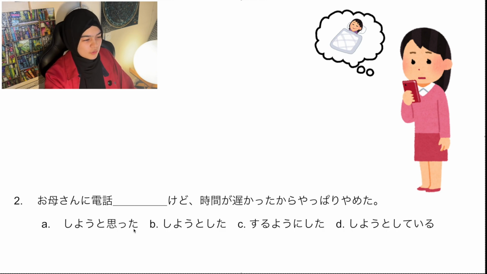Okay? しようと思った。しようとした。するようにした。しようとしている。どれですか？はい。答えはしようと思った。So the key information here is that she didn't do it because the time was late, meaning the idea